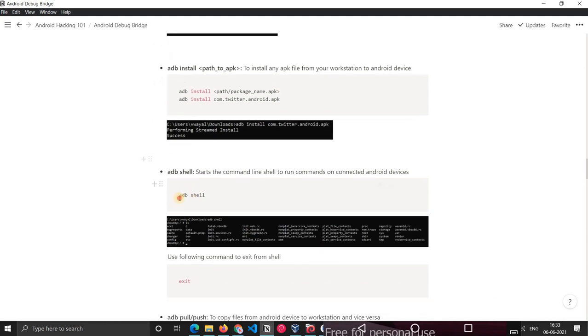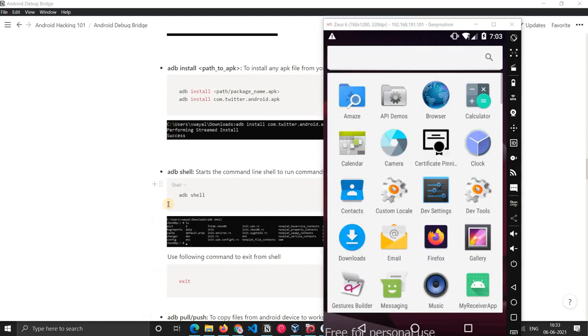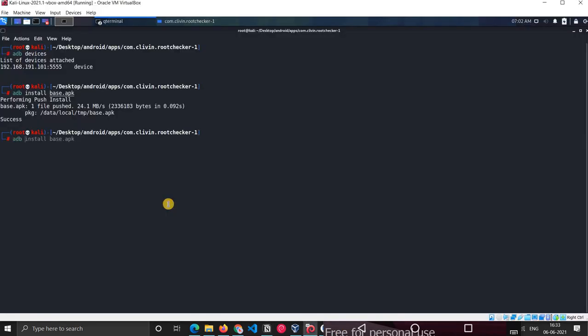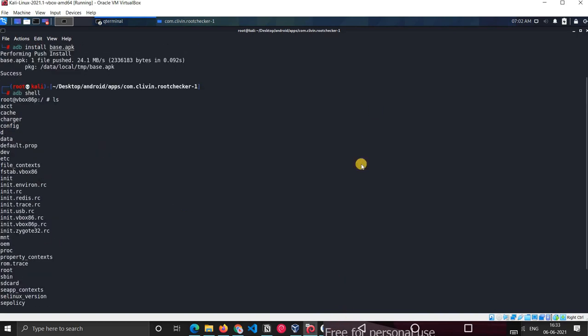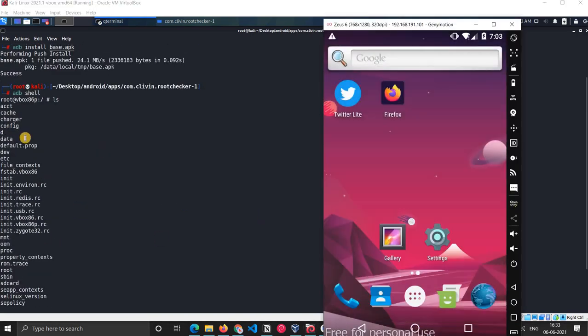Let's move ahead. As you can see, we can even get the shell for that particular device. For this phone, I can enter into the shell. We just have to do adb shell. When I do ls, these are all the files for this emulator device.